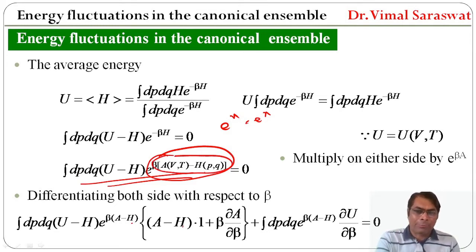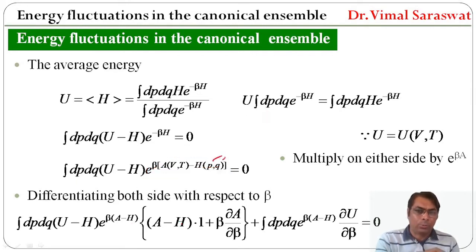So (A minus H) will be constant and the differential of beta with respect to beta is 1, plus second time we differentiate this with respect to beta and this beta will be constant, so plus beta. H does not depend on beta because it is a function of p and q. Therefore its differential will be 0 and the differential of A with respect to beta will be del A by del beta, plus second time this whole factor will be constant.